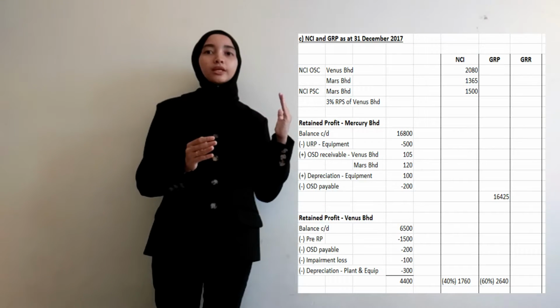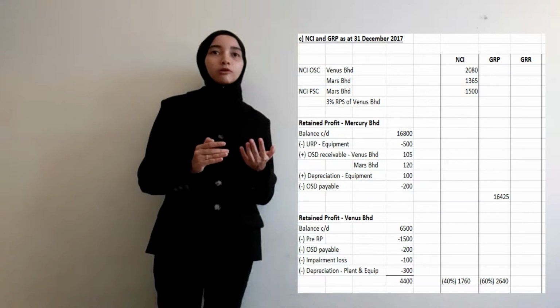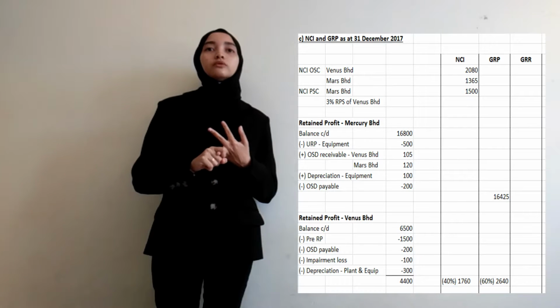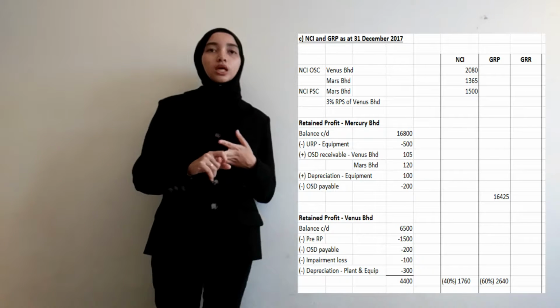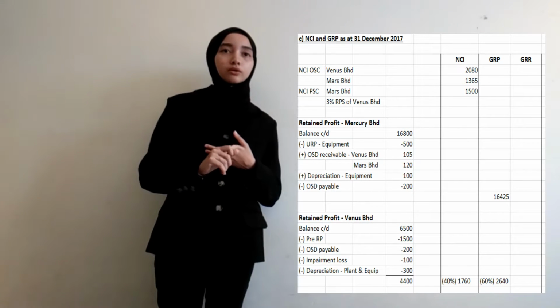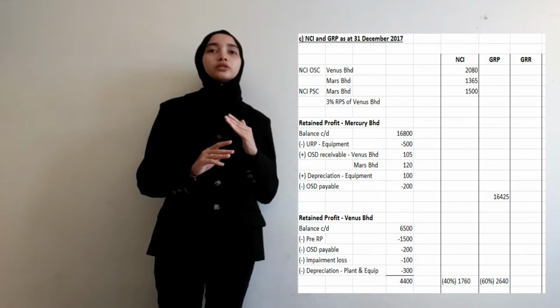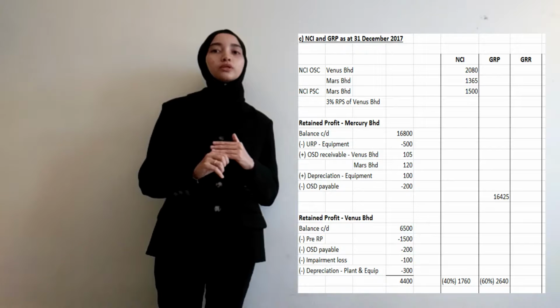16,800. We add and minus all the transactions that incur during the year, which is URP, ordinary share dividend receivable for Venice Berhad and Mars Berhad, depreciation for equipment, ordinary share dividend payable, and also debenture interest. So the total group retained profit for Macquarie Berhad is 16,425.